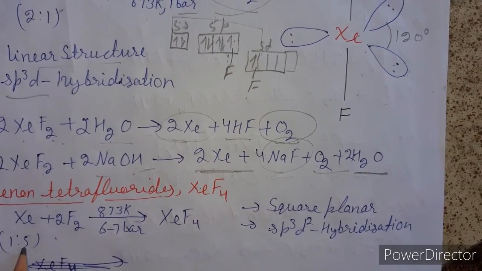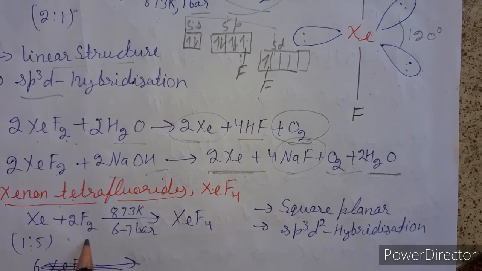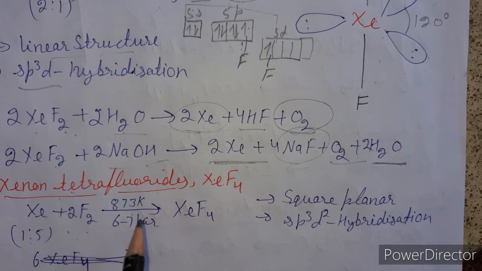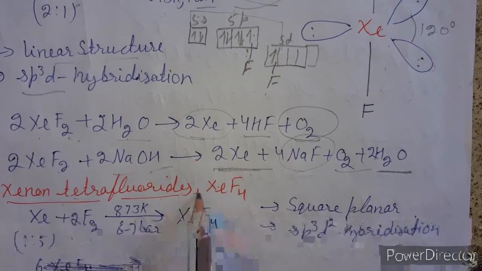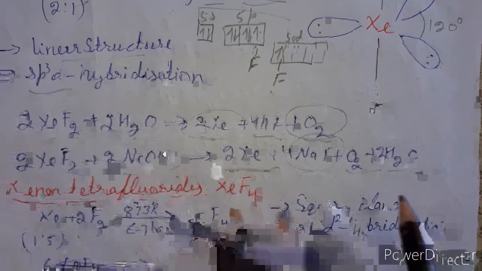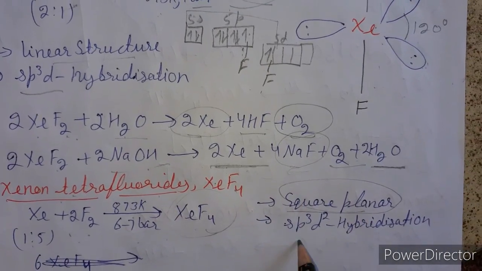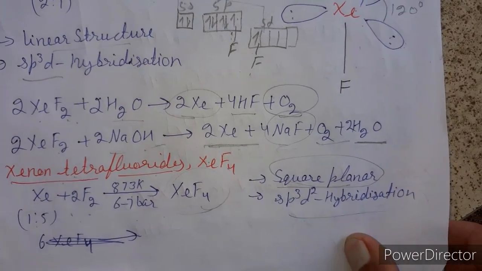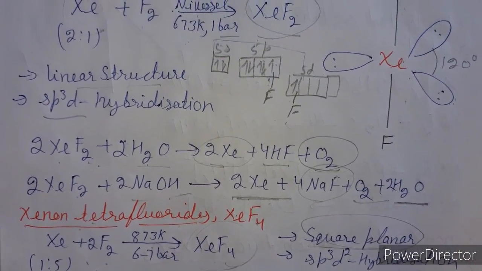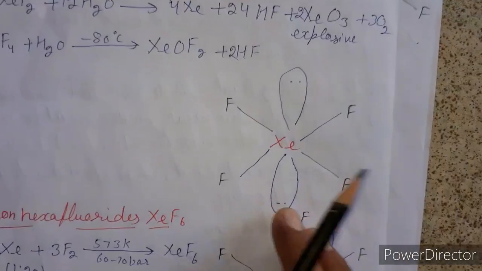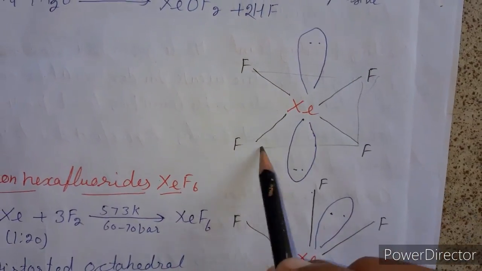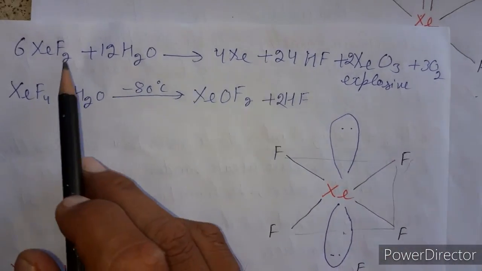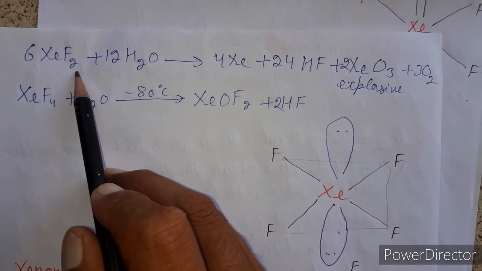So when we react xenon and fluorine in 1:5 ratio at 873 Kelvin temperature in a nickel vessel at 6 to 7 bar pressure, it forms xenon tetrafluoride. Its shape is square planar and its hybridization is sp3d2. On the basis of hybridization its shape is octahedral, but its shape is square planar because there are two lone pairs present on the xenon. Okay. Next we discuss reactions with water.